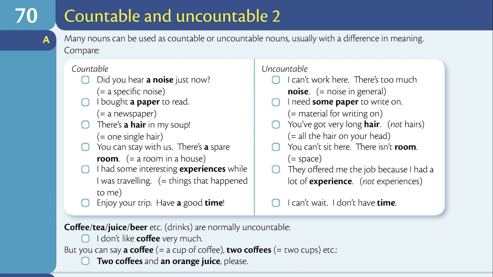Coffee, tea, juice, beer, etc. Drinks are normally uncountable: I don't like coffee very much. But you can say a coffee. That means a cup of coffee. 2 coffees means 2 cups, etc. 2 coffees and an orange juice, please.